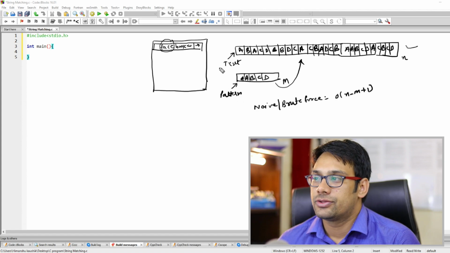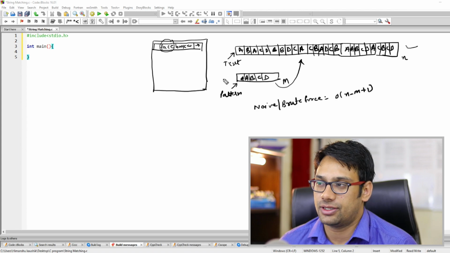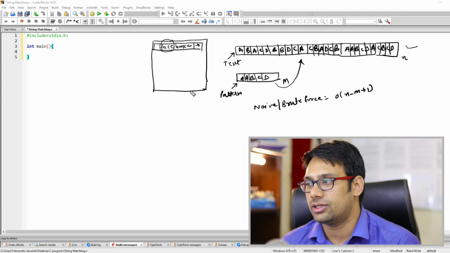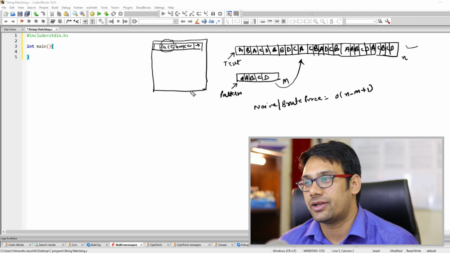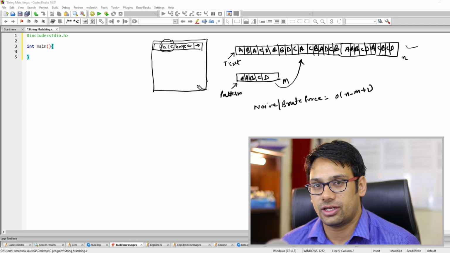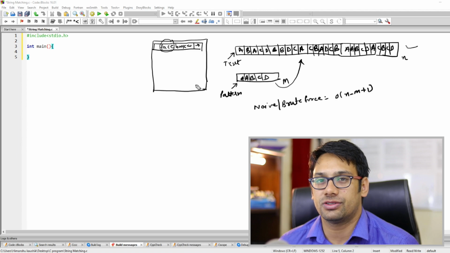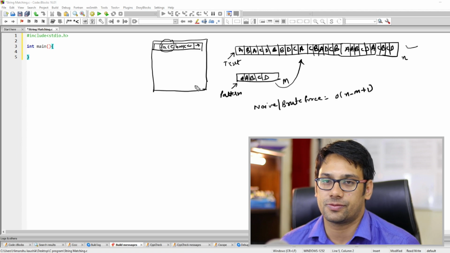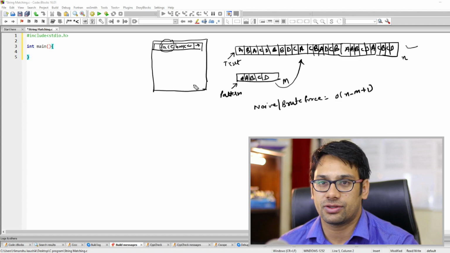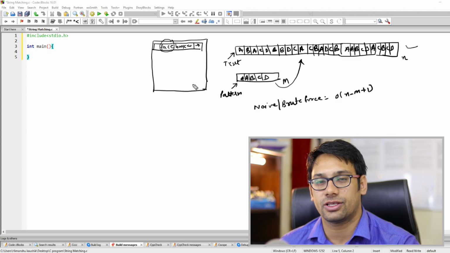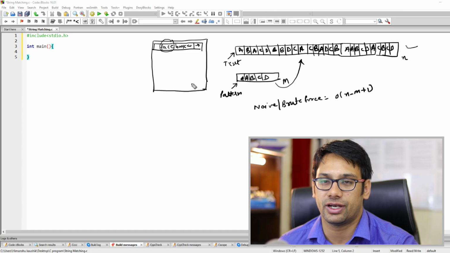You need to implement this algorithm. Pause the video, go back to programming, and try to implement it in a C program, or if you prefer Java, C++ or any programming language. In Java we already have some built-in functions, and even in C and C++ we have built-in functions to find a substring.